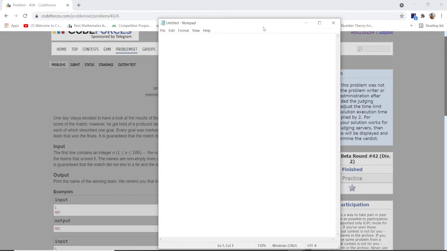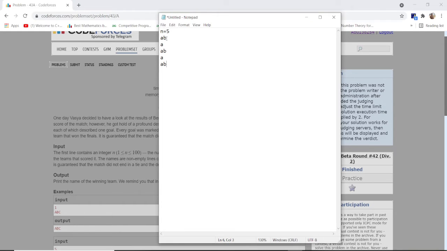Suppose at first, according to the question, we have an integer. Suppose the integer is n. We take here the value of n as 5. Now we can take 5 individual teams. If I take the first team AB, second team A, third team AB, fourth team A, and last team AB, I take 5 different teams because the value of n is 5. In the first game AB wins, in the second game A wins, in the third game AB wins, in the fourth game A wins, and in the last game AB wins.